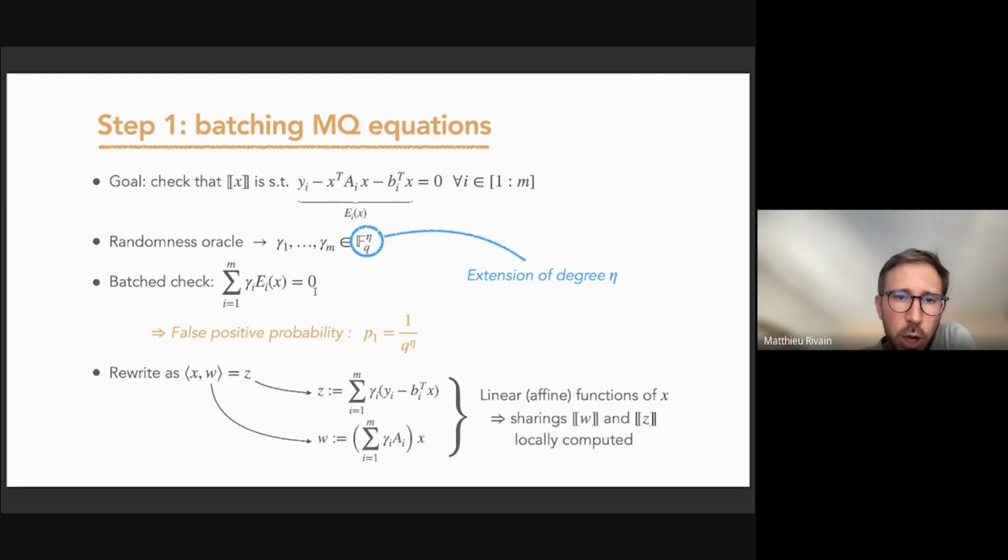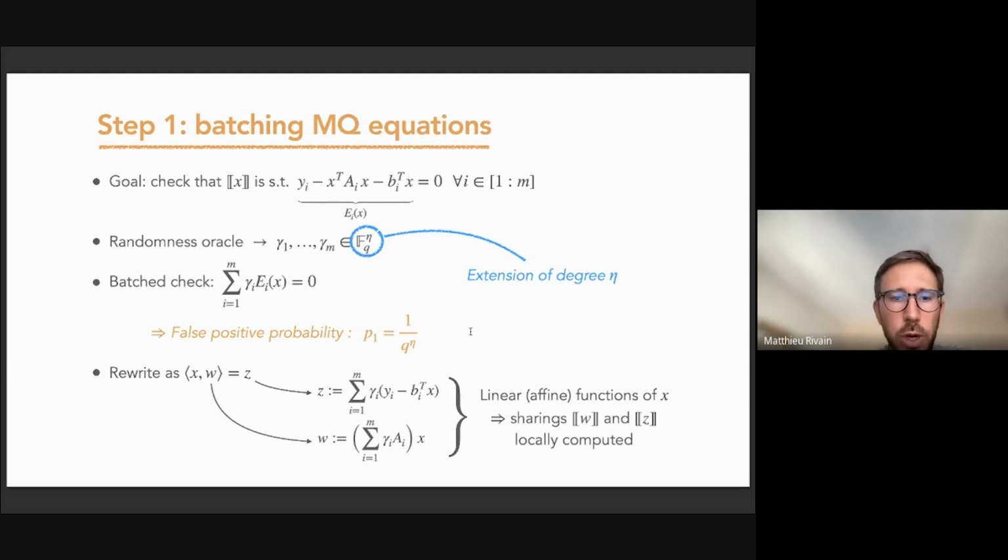So this batch equation can be rewritten as an inner product. Here we define some vector w this way and some value z this way. And actually, this batch equation is equivalent to this inner product relation. Basically, this inner product between x and w contains all the terms which are quadratic in the batch equation, and z contains the constant and linear terms.